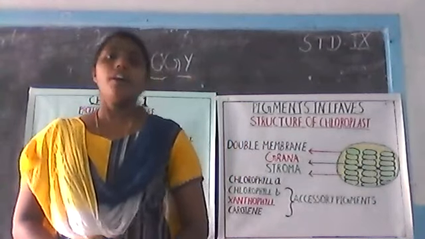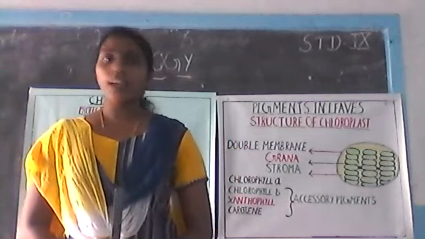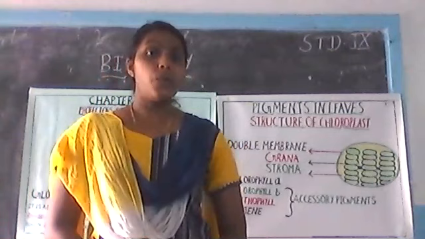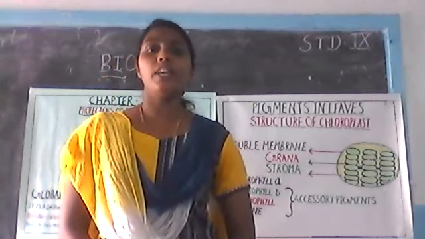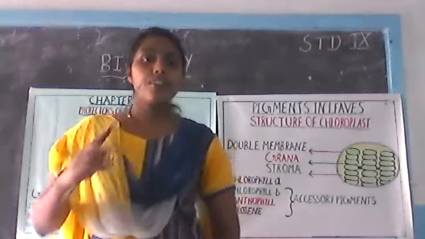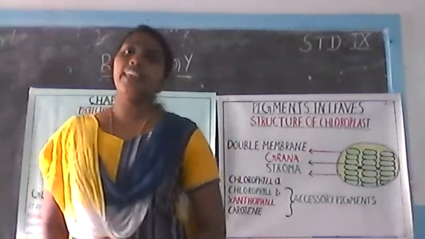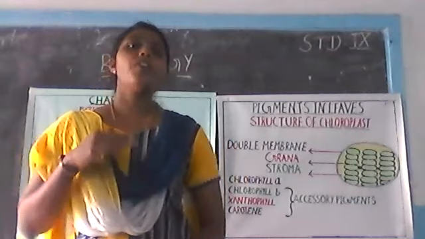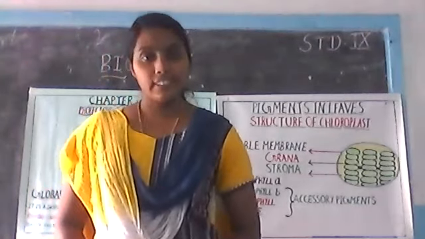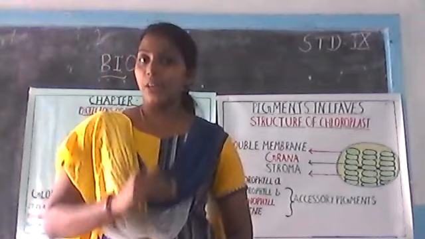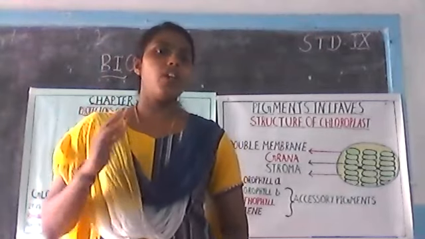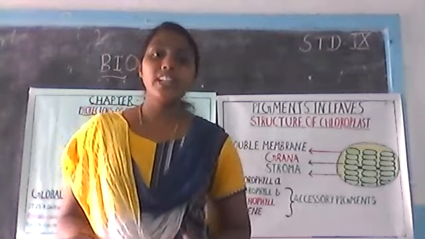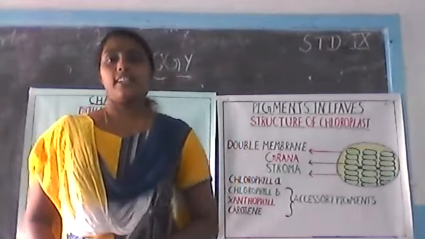So only whether we can prepare food using carbon dioxide? No, only plants can prepare the food using the carbon dioxide. So plants are playing a very important role in decreasing the level of carbon dioxide in the atmosphere. So what is happening here is the amount of carbon dioxide in the atmosphere is increasing, but at the same time, the area under the forest or the trees in our earth is decreasing.